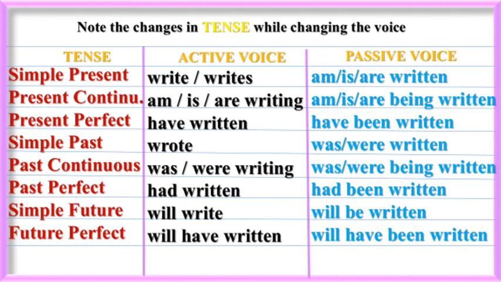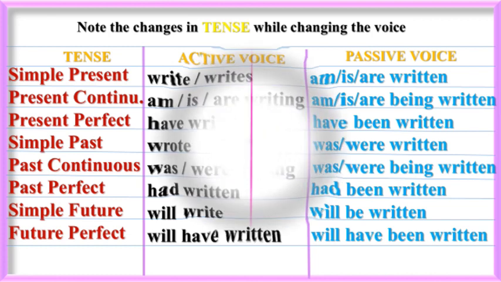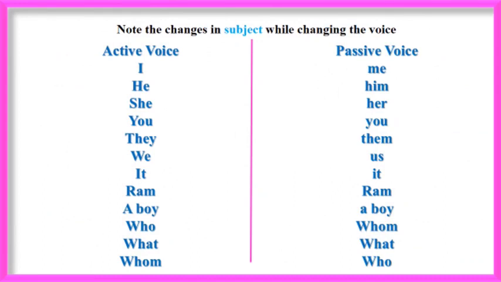For simple future tense, the active voice verb form is will write, but it converts into passive voice as will be written. And for future perfect tense, the verb form of active voice is will have written, and it converts into passive voice as will have been written. Note the changes in subject while changing the voice, active voice and passive voice.